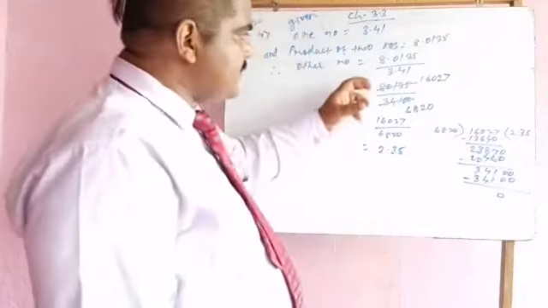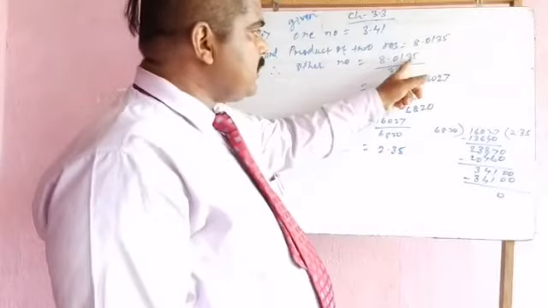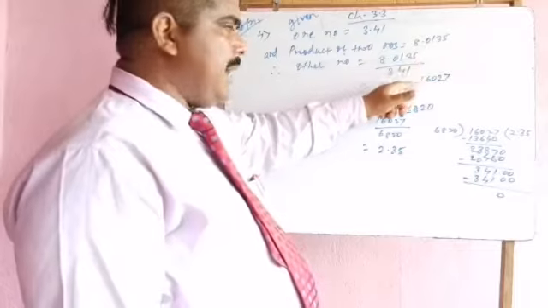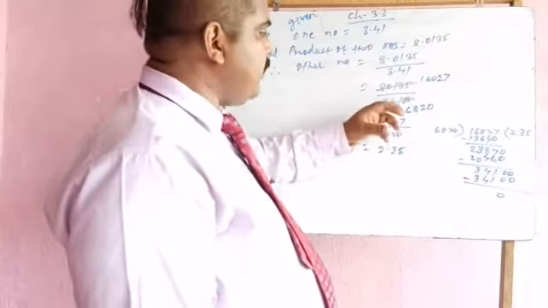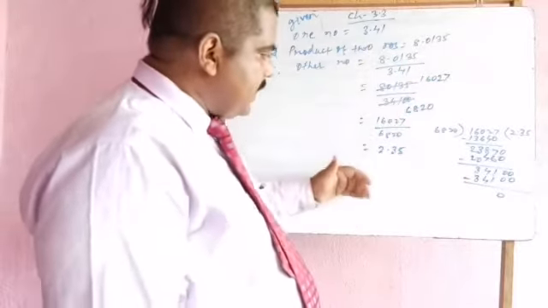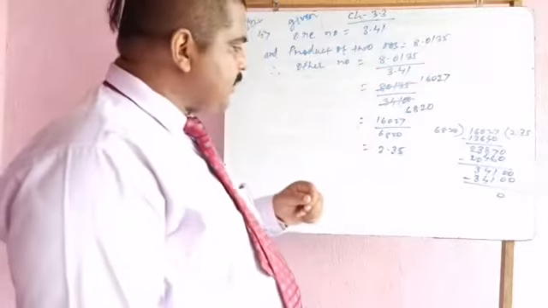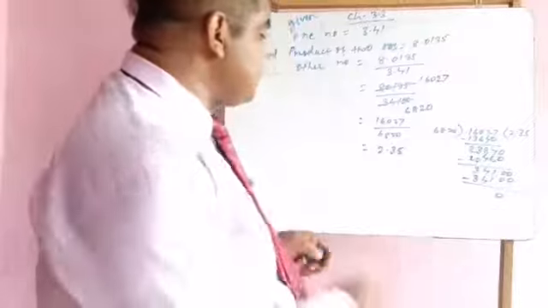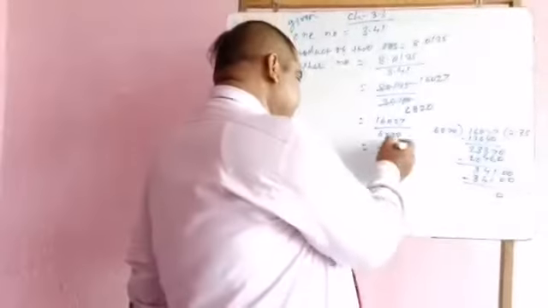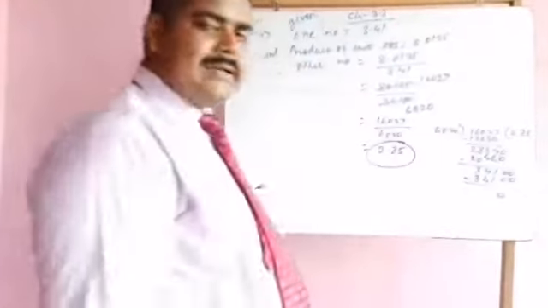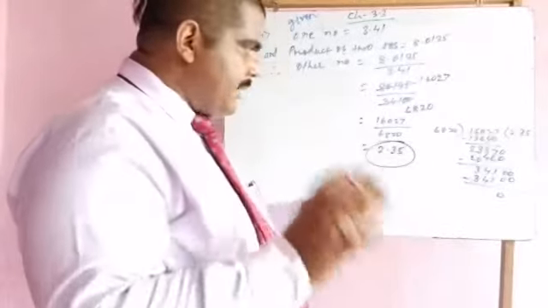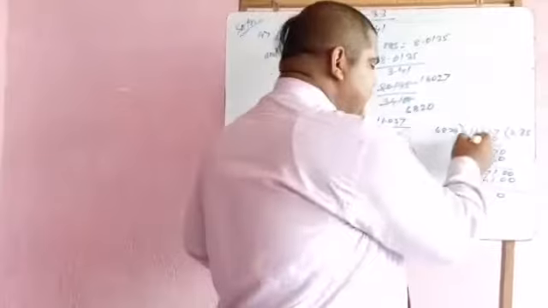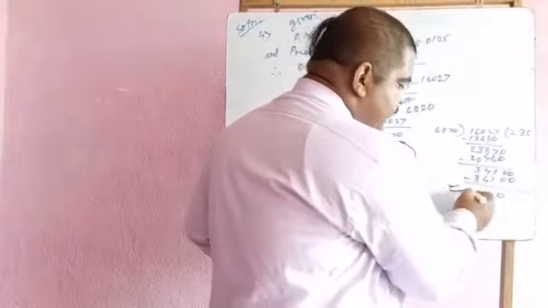So I have just done that. The product of the two numbers is written, 8.0135, and it is divided by 3.41. And further, when I have proceeded with the calculation, the final result is 2.35.